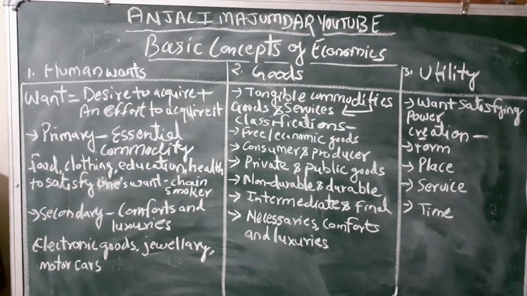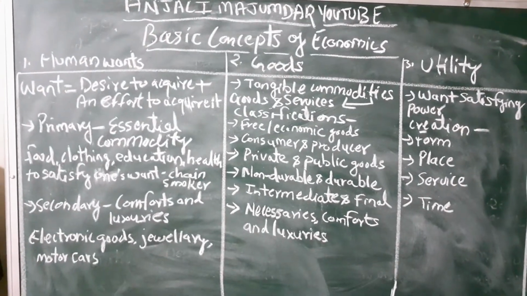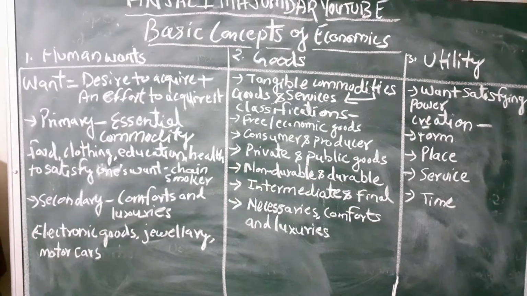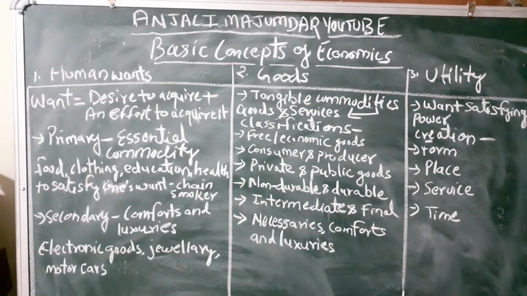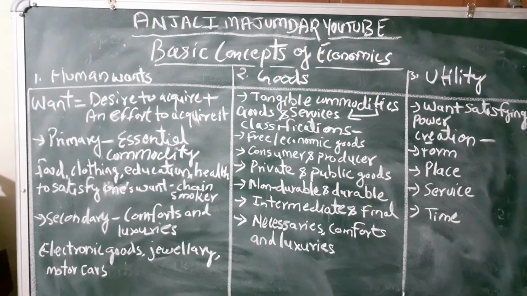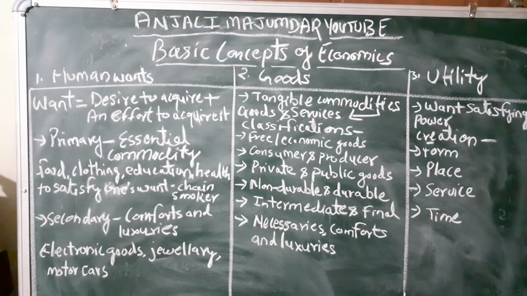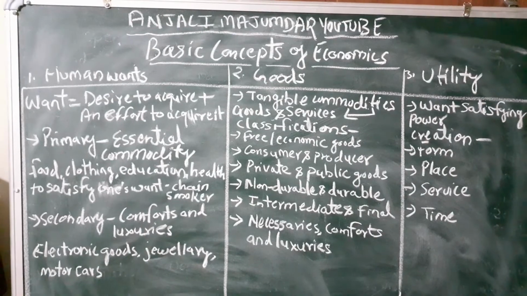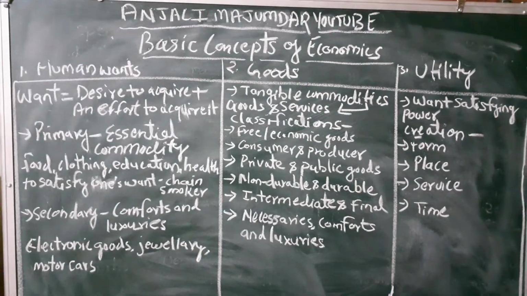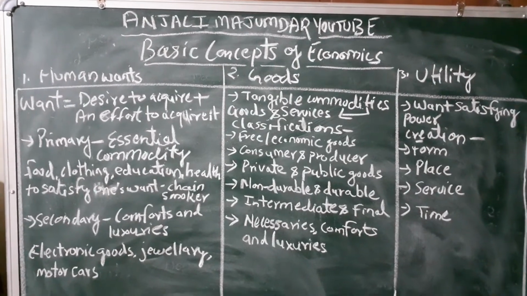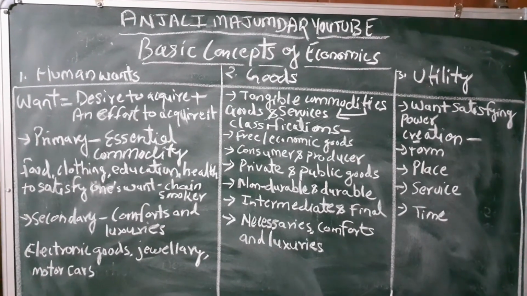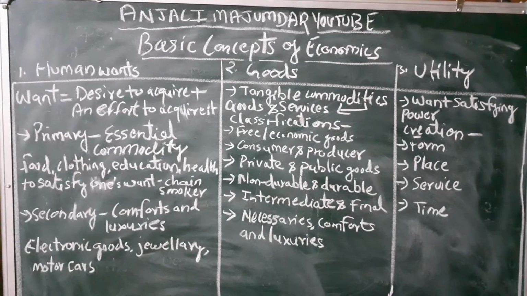Now let's move to the classification of goods. You see, there first is free and economic goods. Free goods means anything which is vital, which is essential for human lives and which is free. For example, you see oxygen or air, I would say air. Air is vital for human lives and it's free. And economic goods means any goods which is scarce, right? Which is not in abundance, which is scarce. And for that, which has got positive market value.